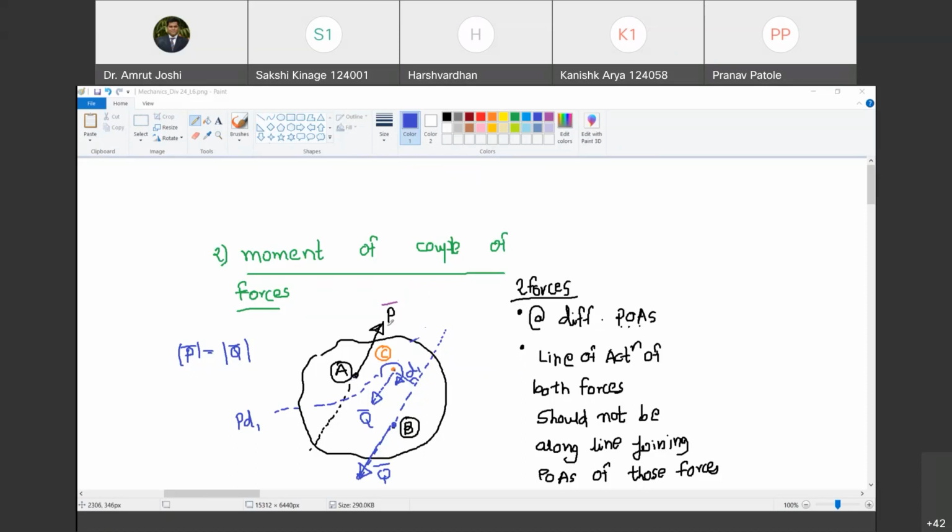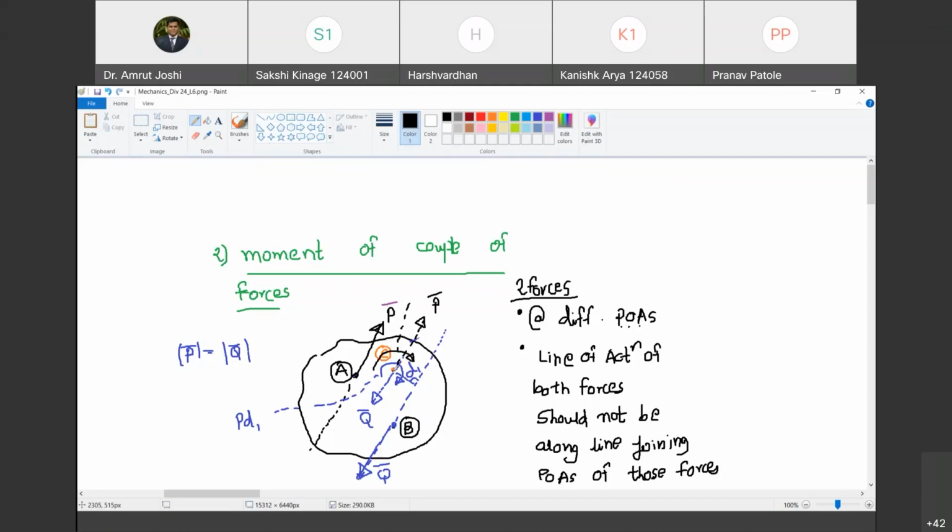Now, at point A, we have P bar. What is its effect at C? Its effect at C is P bar as it is. Are you with me? Yes, sir. So I am going to draw this P bar as it is. And what kind of moment does it introduce at C? Clockwise or anti-clockwise? Yeah, so we have to hold the body at C and look at what P bar is going to do. It is going to rotate this in a clockwise manner. You agree with me? Yes, sir. So I am going to draw that moment. What is the magnitude of that moment?